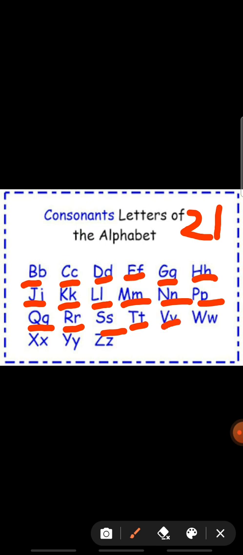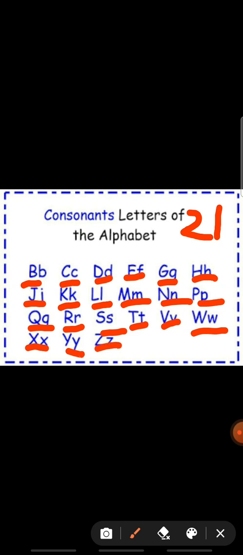B, C, D, F, G, H, J, K, L, M, N, O, sorry, O is not there, P, Q, R, S, T, U, sorry, U also is not there, U is also a vowel, V, W, X, Y, Z.